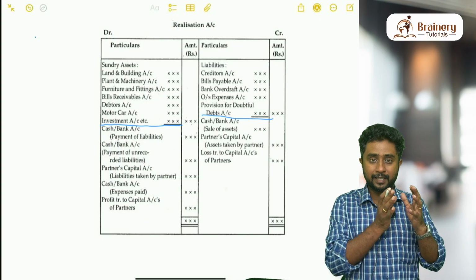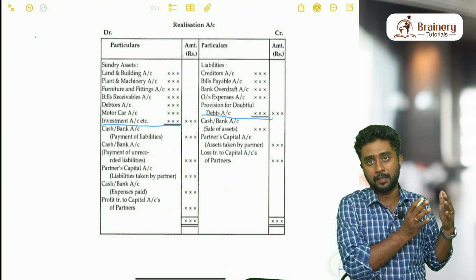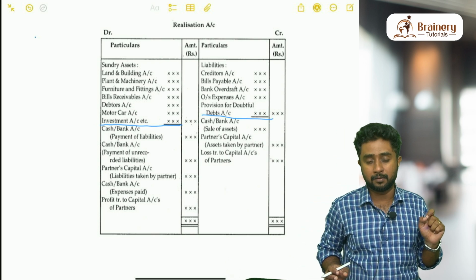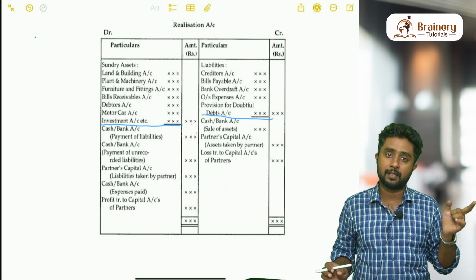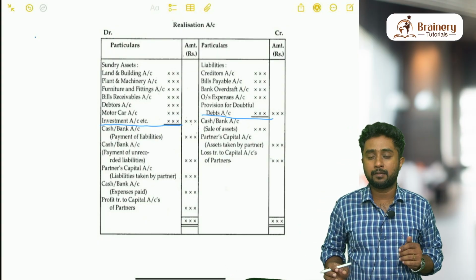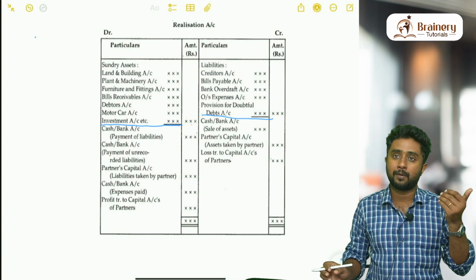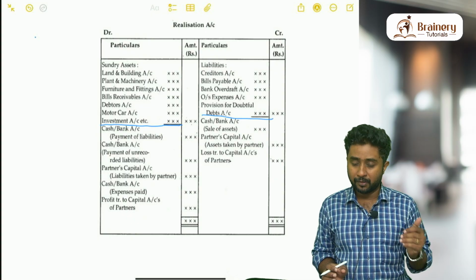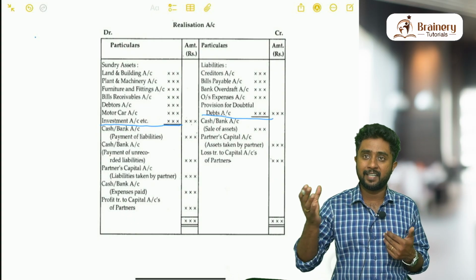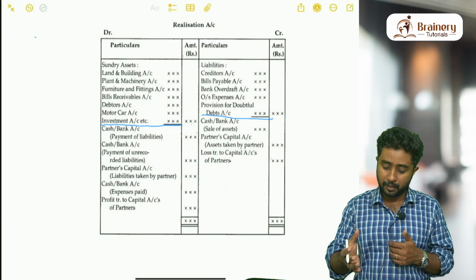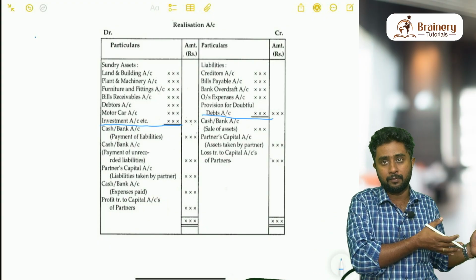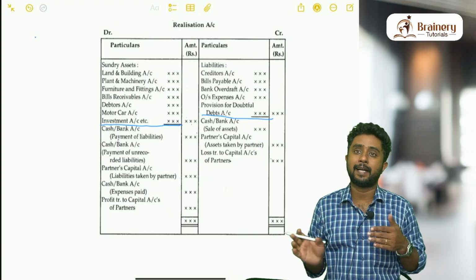So what did I say? First, we have to transfer all the assets. When you are transferring, make sure that cash and bank you are not transferring, and also profit and loss account and advertisement suspense account you are not transferring. Similarly, liabilities, when you are transferring, make sure that you are transferring all the outside liability. Provision for doubtful debts also will come, and partners wives or partners relatives loan also will be coming here. Now if you have observed, assets are going to the left side of this account, liabilities are going to the right side of this account.